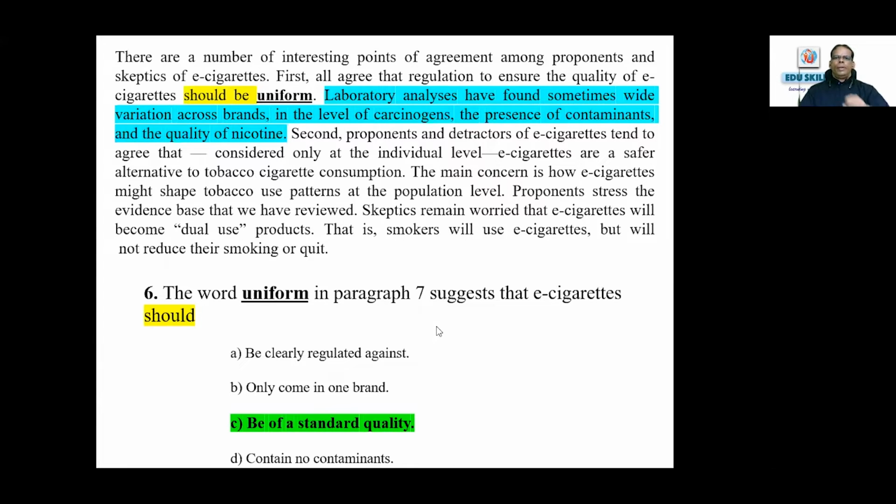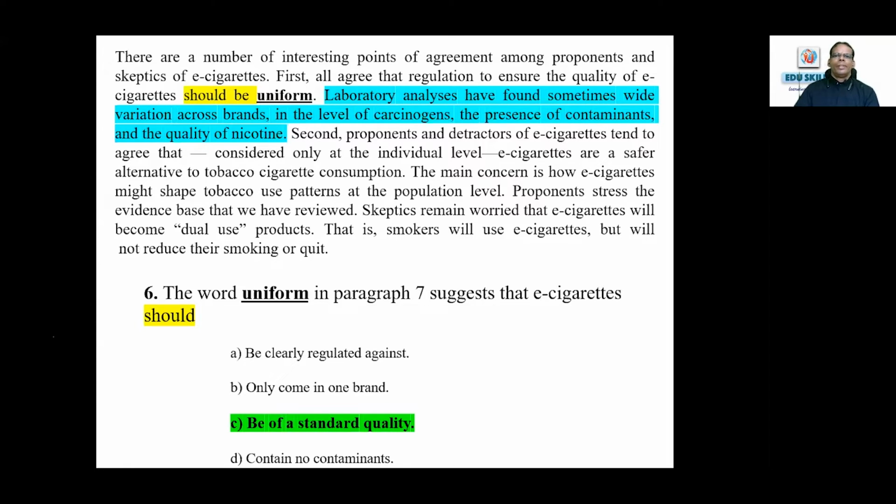Laboratory analyses have found sometimes wide variation across brands in the level of carcinogens, the presence of contaminants, and the quality of nicotine. Should I continue further? Do you think you need to continue? No, because already the answer is clear there.